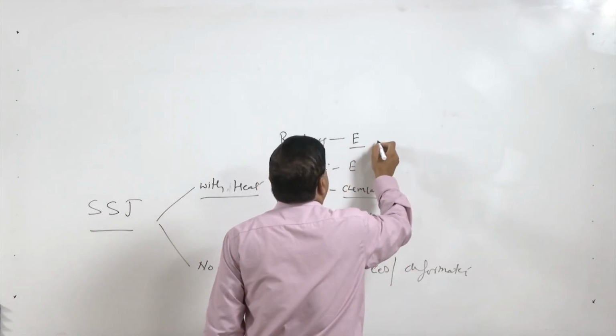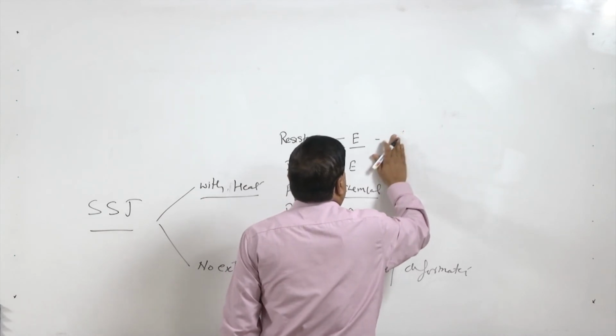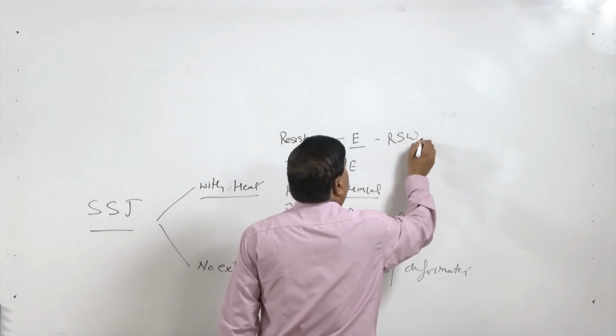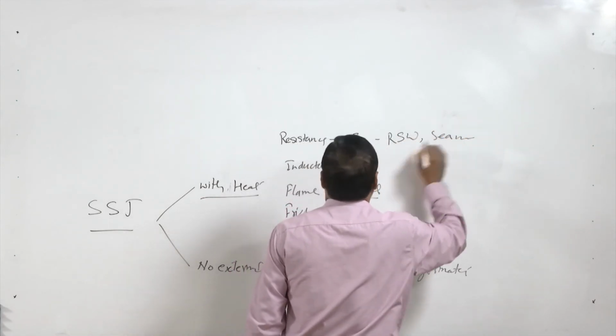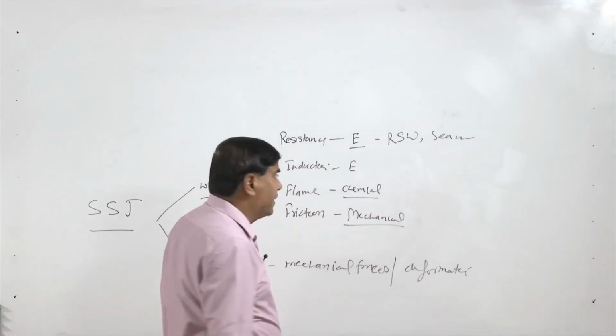Whenever resistance is used, then I squared R T heating is involved, and resistance spot welding and seam welding are such kinds of processes where external heat is applied through electrical resistance heating,